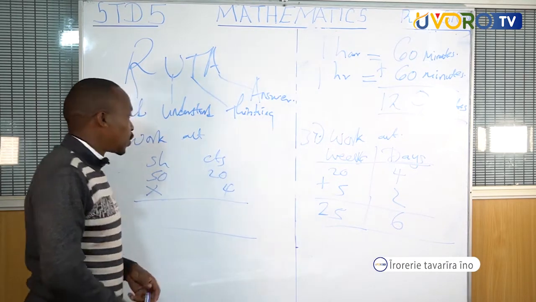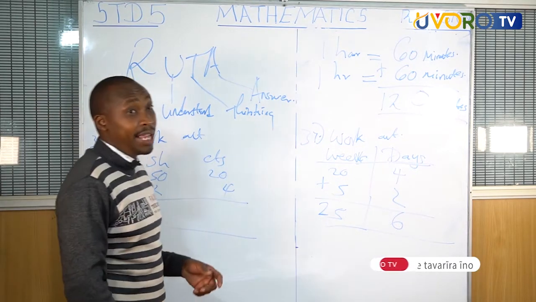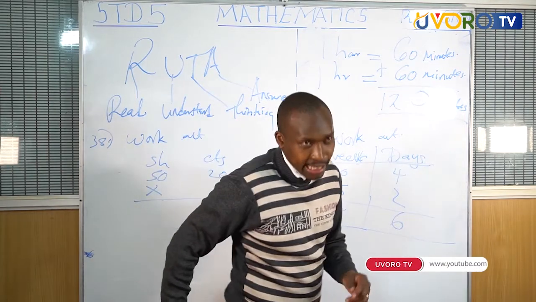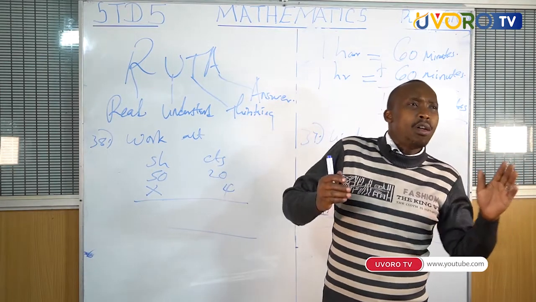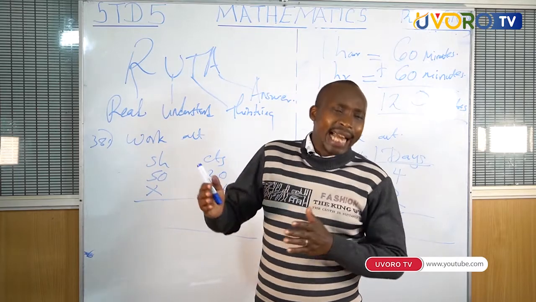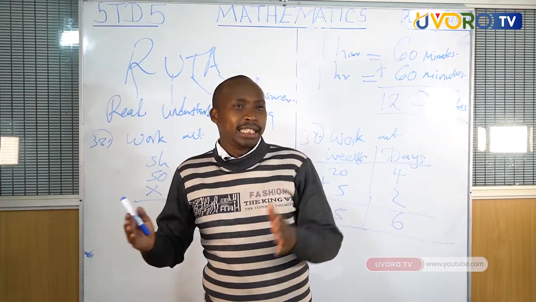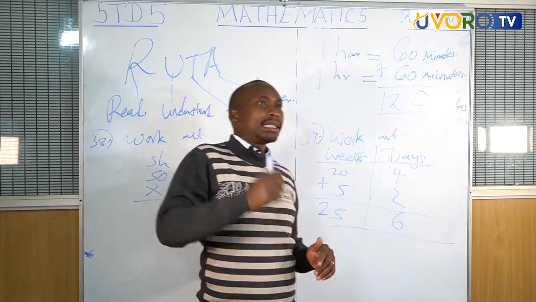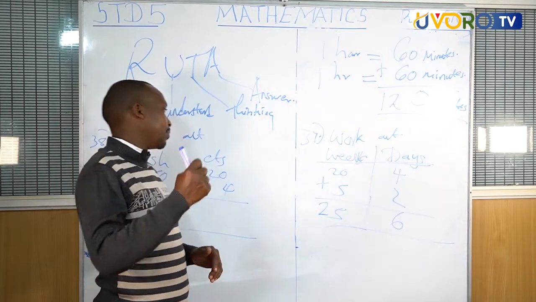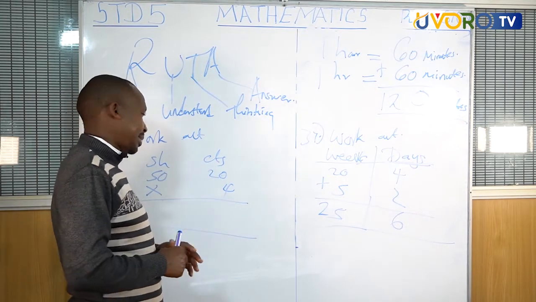Very good. So if you multiply and divide on the side of cents, and you have gotten more than 99, you must subtract and take to the shillings.